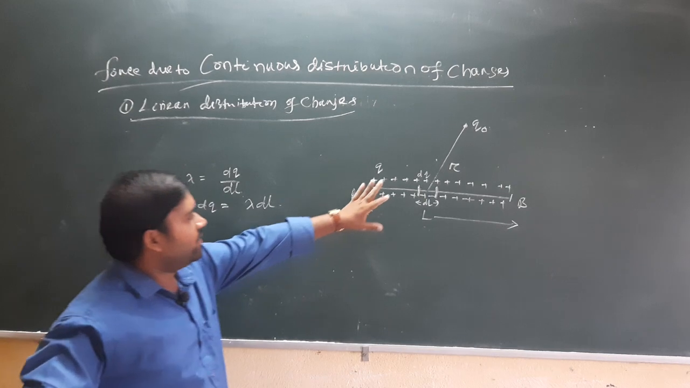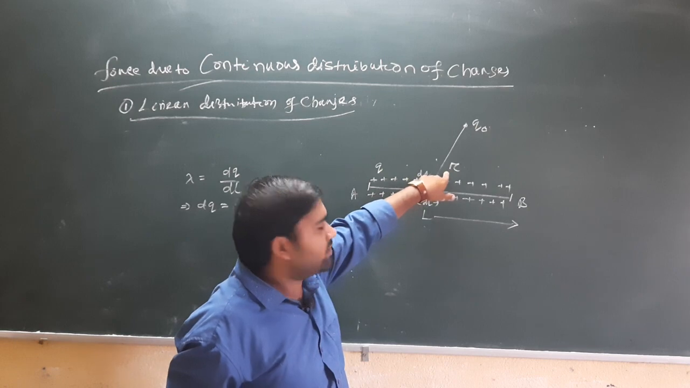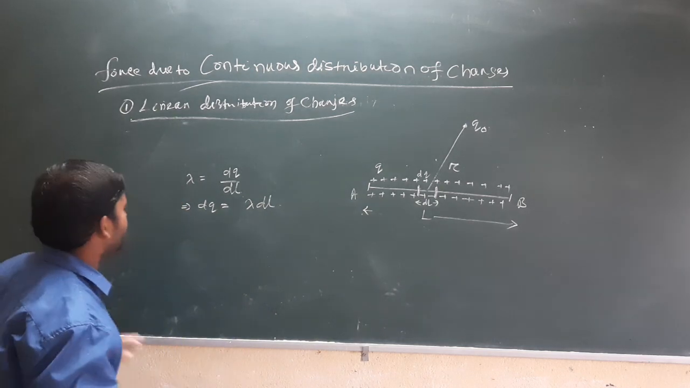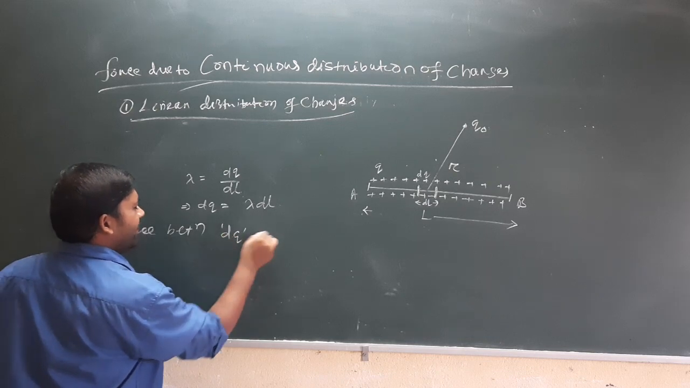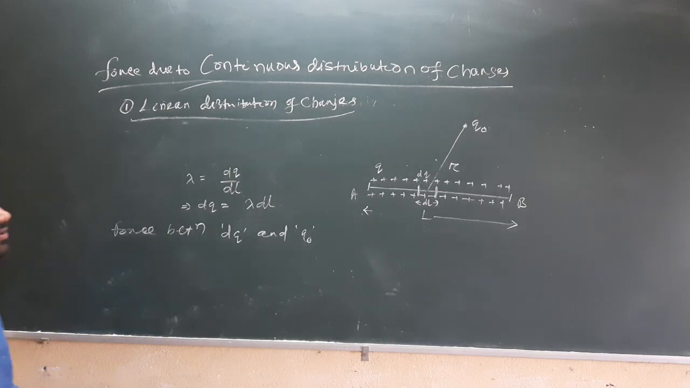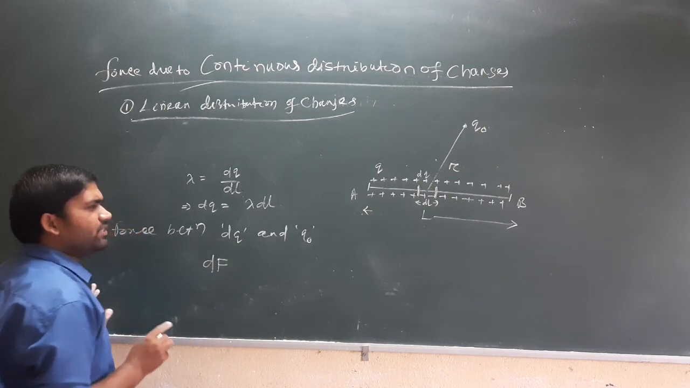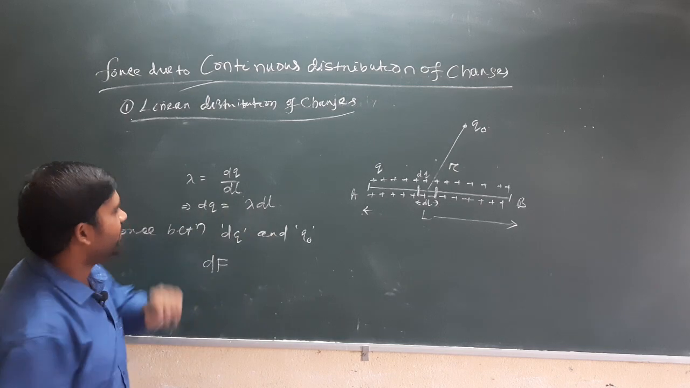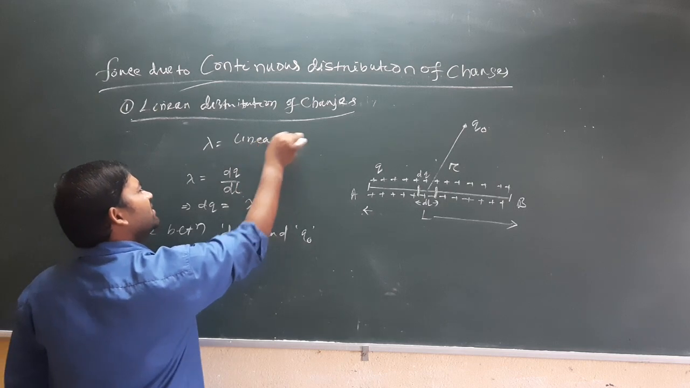Suppose the test charge q naught is at a distance of r from the length L, and when we take the calculation of force between dq and q naught, and if dq and q naught are in air medium, then a small force acts between dq and q naught. As dq equals lambda dl, and lambda is linear charge density.